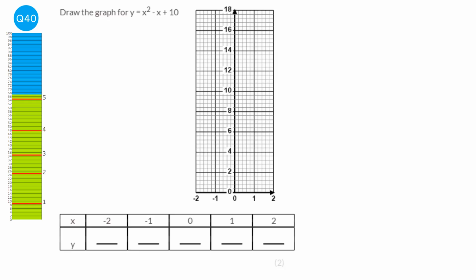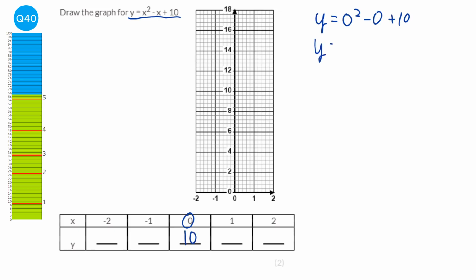So we're going to start off with x equals 0, and we're going to write out this equation, but with 0 every time it says x. So it's going to be y equals 0 squared minus 0 plus 10. Well, 0 squared is just 0, so 0 take away 0 is just 0, plus 10 is just going to be 10. So the answer there will be 10.